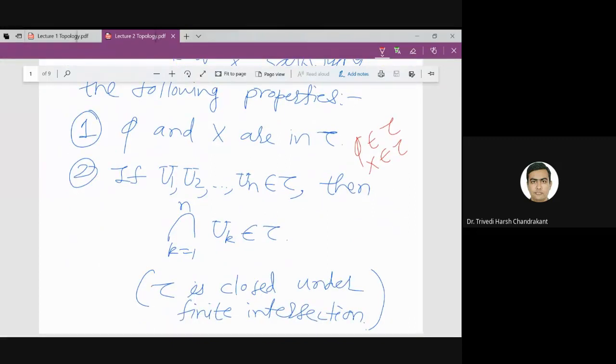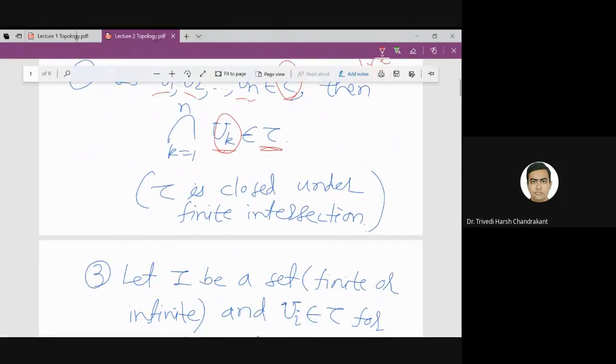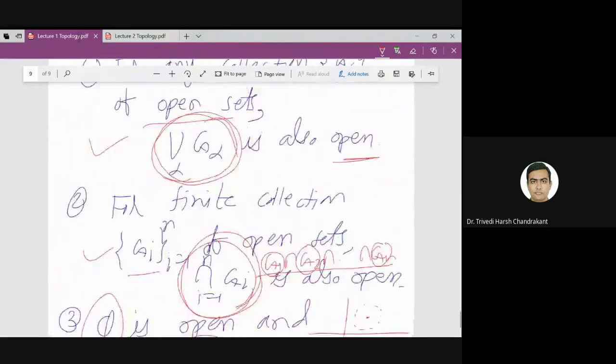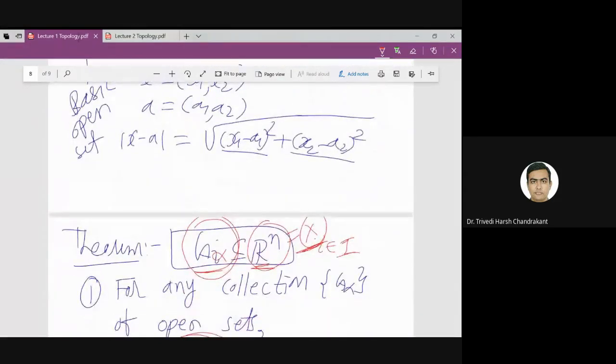What is the second property? If u1, u2, up to un are finitely many subsets of X which belong to tau, then their intersection is already a subset of X, but not only that, it should belong to this family. So tau is closed under finite intersection, and the same should be true for the union also, right? One thing we have not noted in the last lecture, let me recall that.